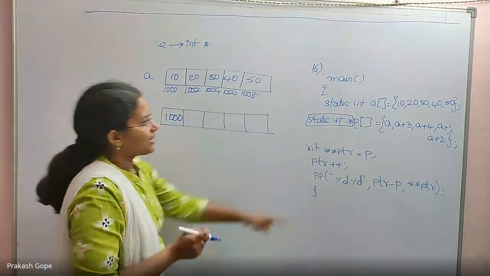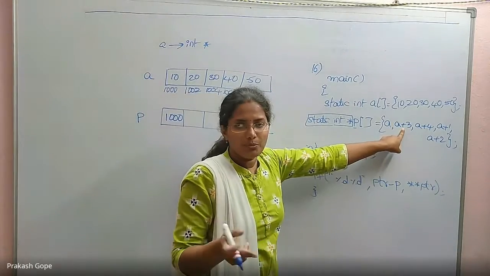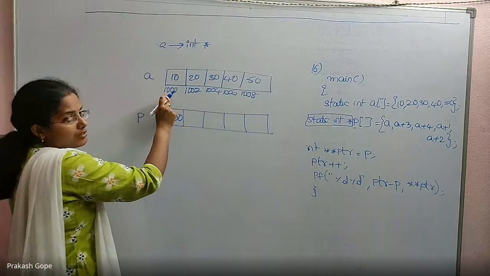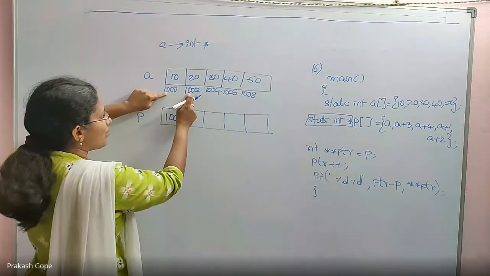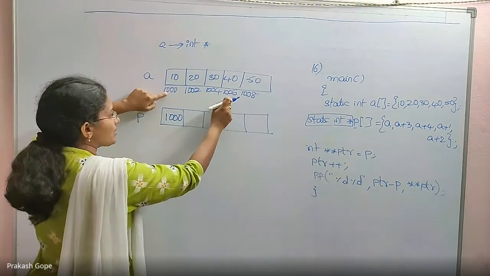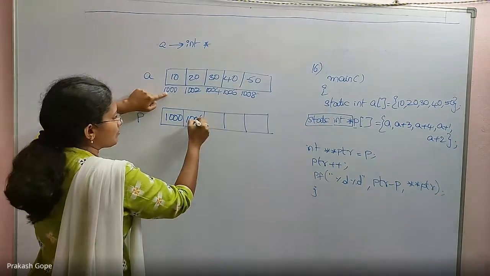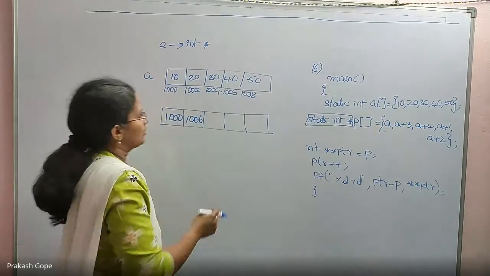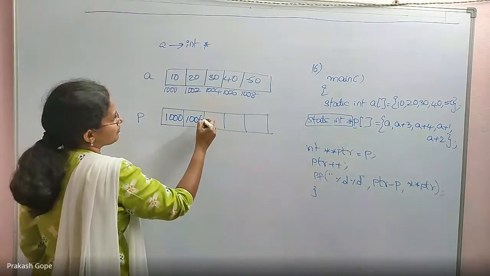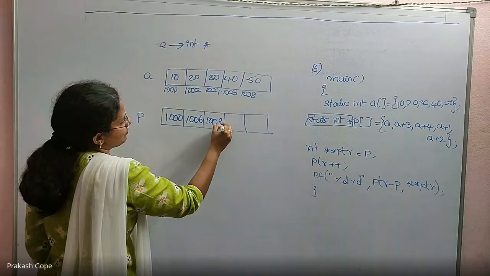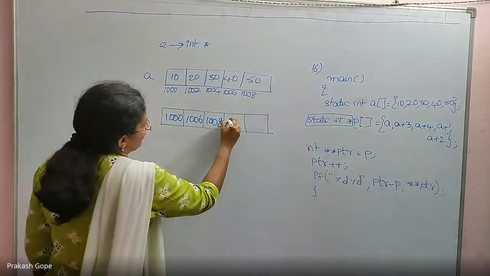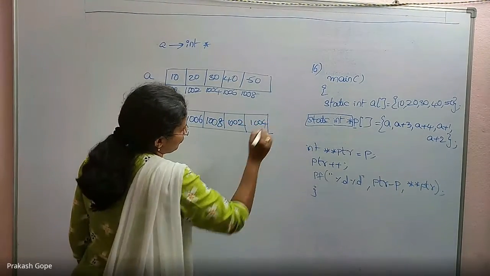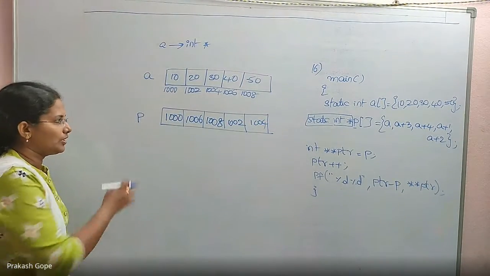Next one is A+3. For an integer pointer, if I add 3, till now it is 1000. A+1 is 1002, A+2 is 1004, A+3 is 1006. Then A+4, which is 1008. Then A+1, which is 1002. Then A+2, 1004. So P is initialized.